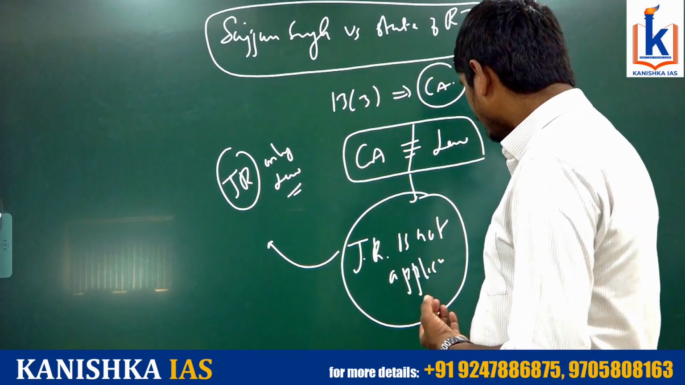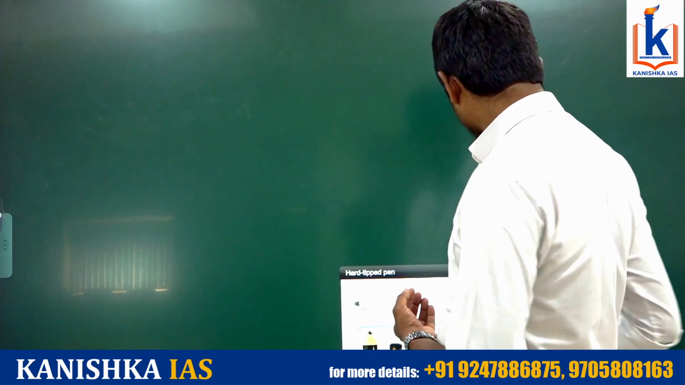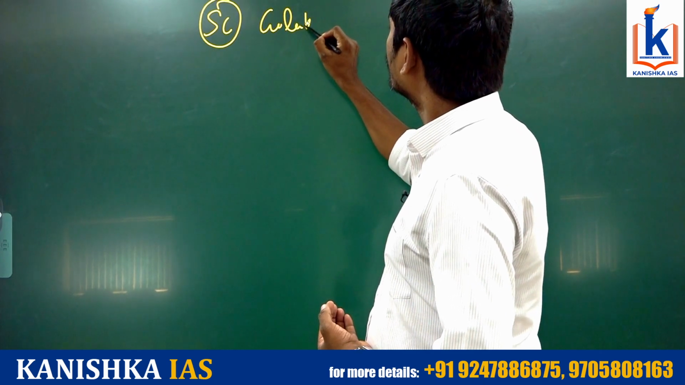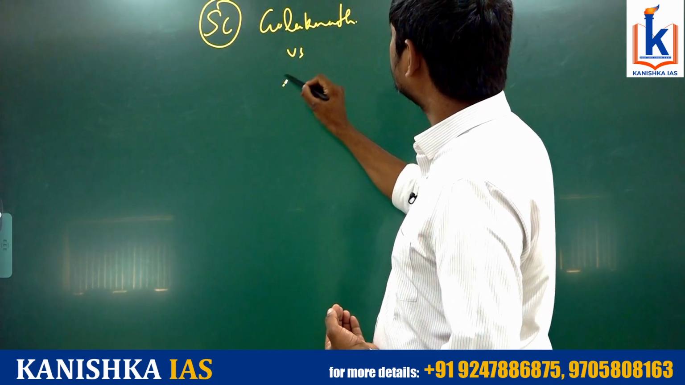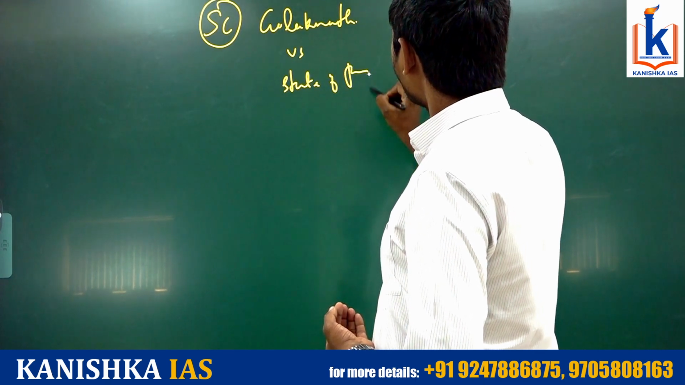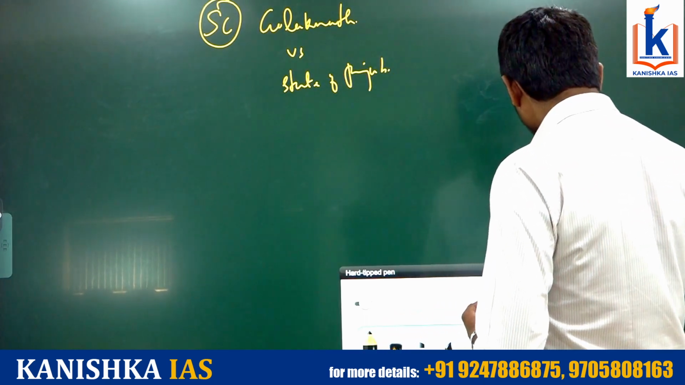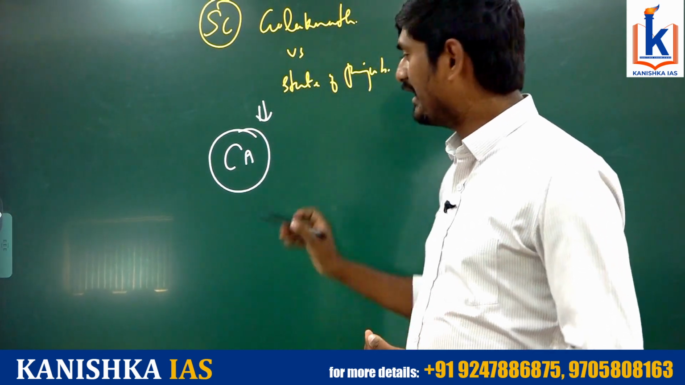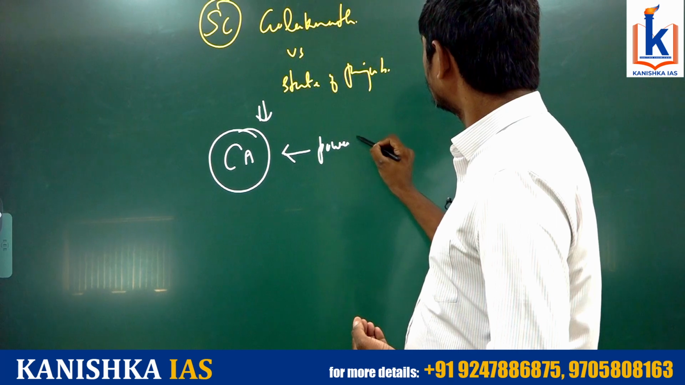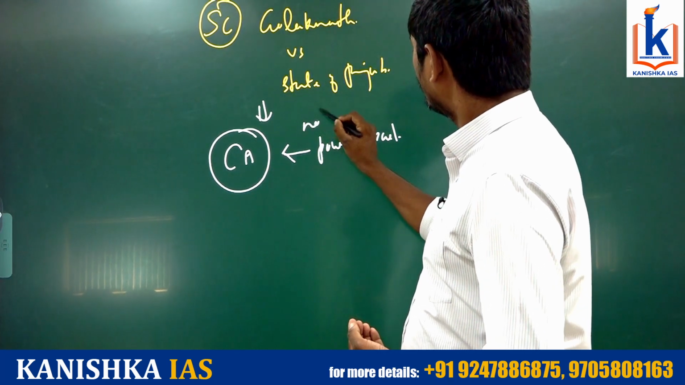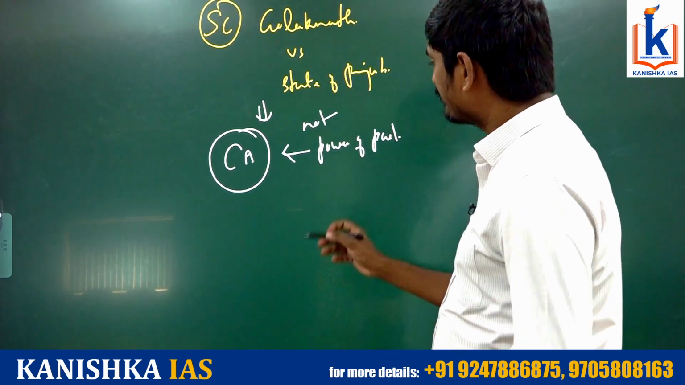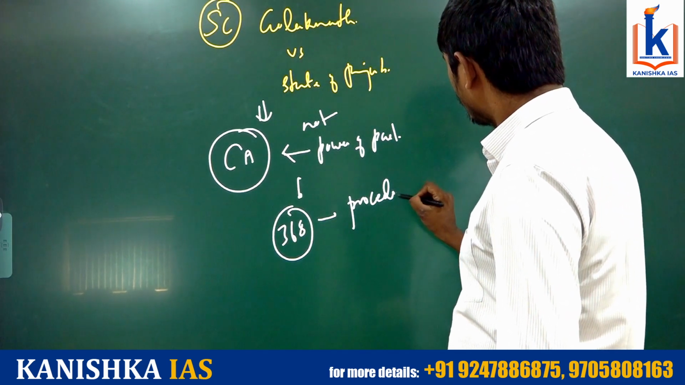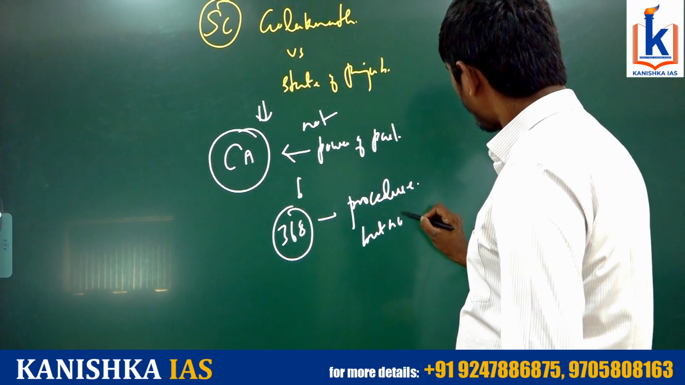Okay. Then later, the Supreme Court in Golaknath versus State of Punjab held its opinion that in fact constitutional amendment, okay, is not the power of the Parliament. Why? Because Article 368 mentions only procedure but not power.